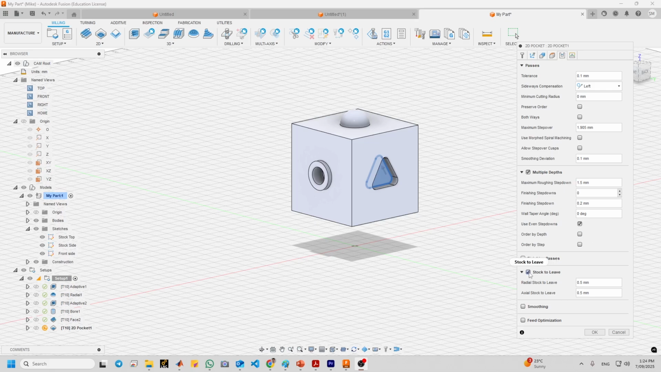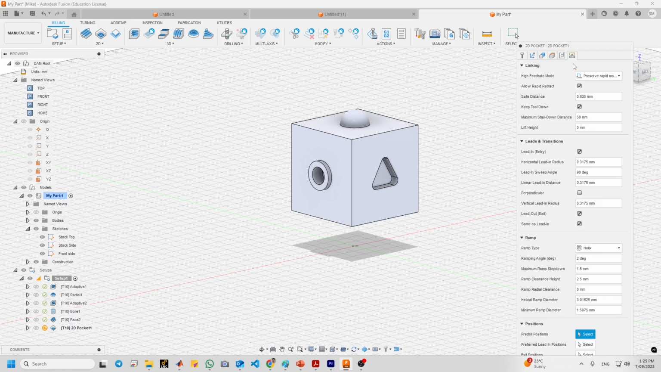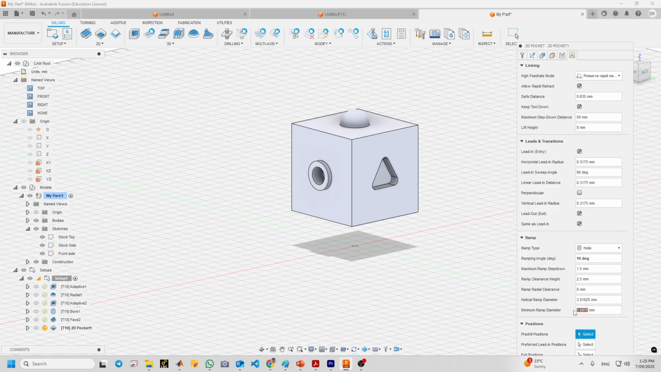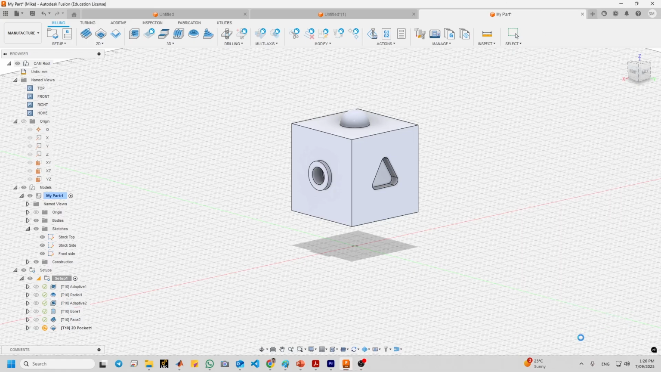Uncheck stock to leave because the full recess is to be machined. Now move to the next tab. So change the ramping angle here to 10 degrees and the minimum ramp diameter to 1.27, and also this 1.27. Okay, now we can just click OK.